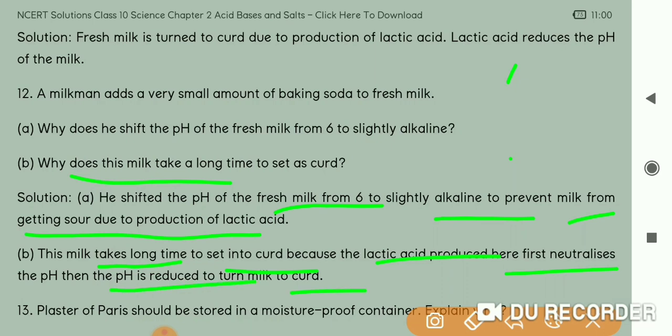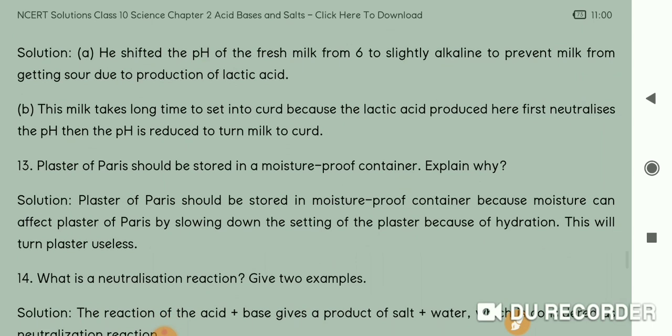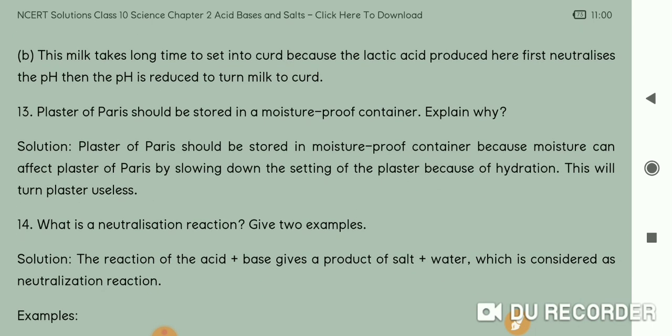First of all, it was alkaline, then it becomes neutral, and then it becomes curd, that is lactic acid. After that it produces the lactic acid. So it takes a long time to get converted into lactic acid.